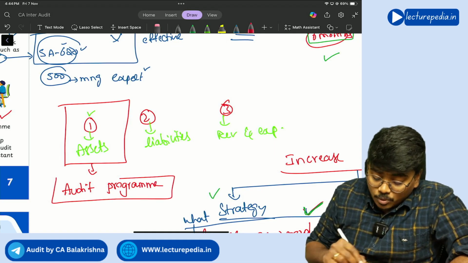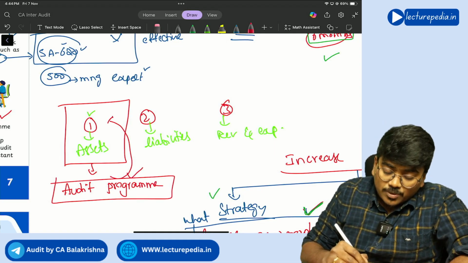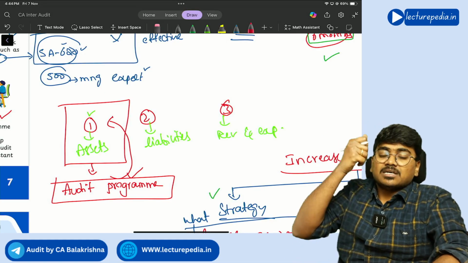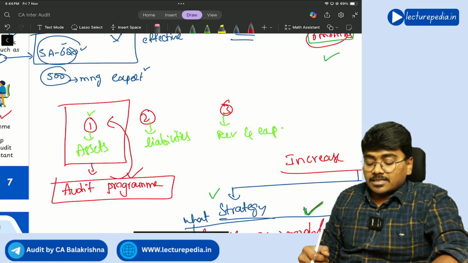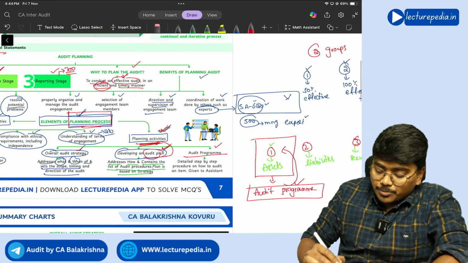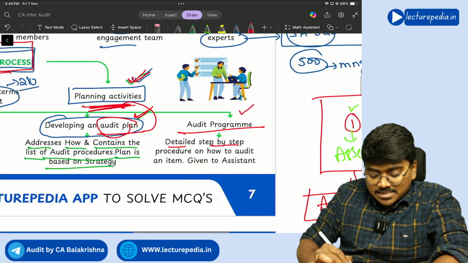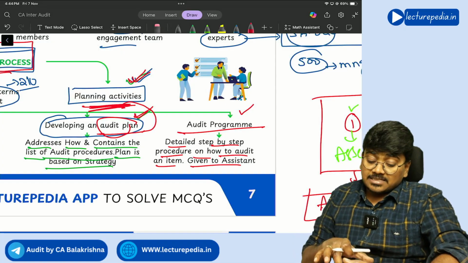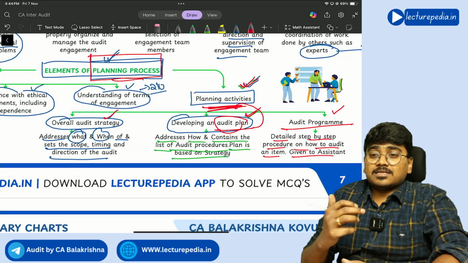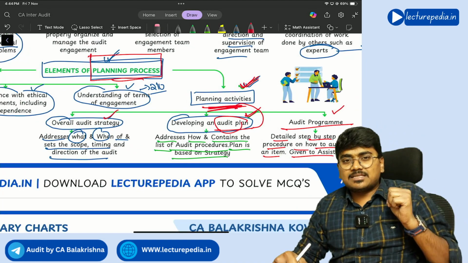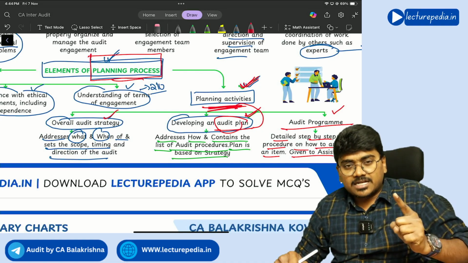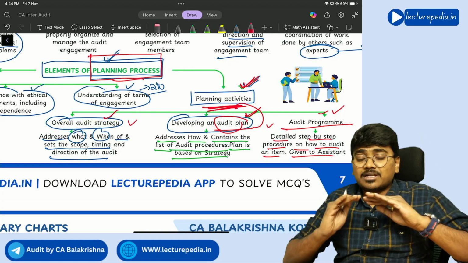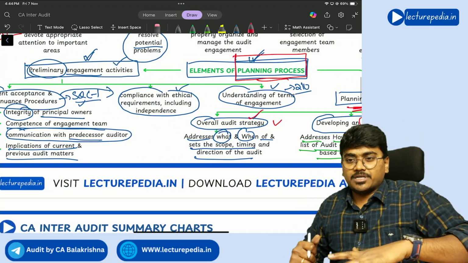So the audit program will be specific to the individual audit assistant, for guiding him on how to do the activities that are allocated to him. Getting it? This is audit program. So see, audit program is a detailed step by step procedure on how to audit an item given to the assistant. These are the three things involved in planning activities. Tell me, what are the three things that are involved in planning activities? First one, strategy, audit plan, and audit program. Once we complete discussion of these three things, our standard gets completed, our chapter gets completed. Let us start